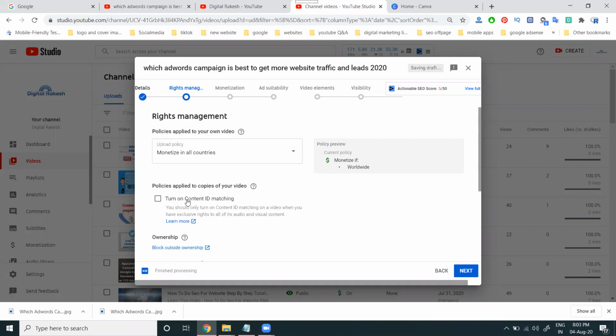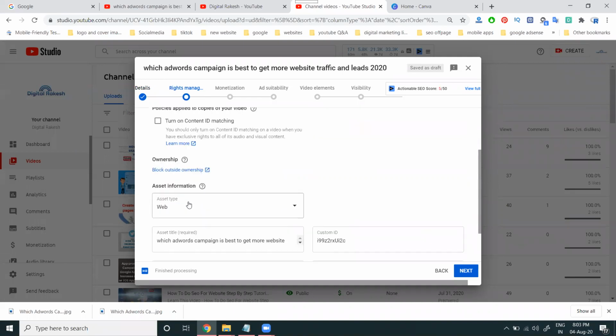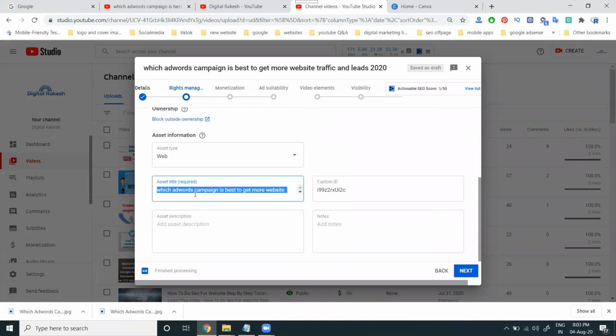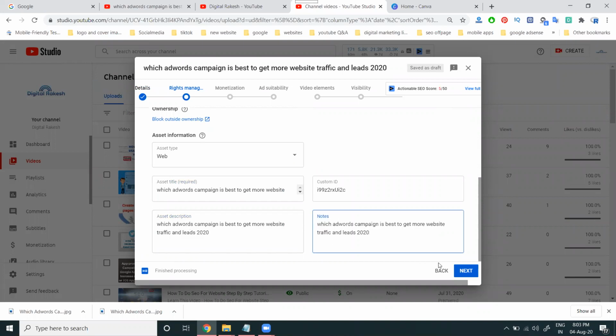If anybody copies your video, within seconds you can strike the third party persons. That is why you can enable the content ID option. It is automatically enabled by my YouTube channel option. This channel is applicable for content ID. A lot of people ask this question. Depending on the channel, the option is enabled by the users.